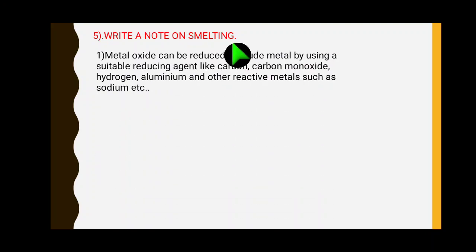Here the metal oxide can be reduced to metal by using a suitable reducing agent. So when we use a reducing agent, we can get the metal. So what are the reducing agents? Carbon, carbon monoxide, hydrogen, aluminum, and other reactive metals such as sodium. These reducing agents are used to reduce the metal oxide.